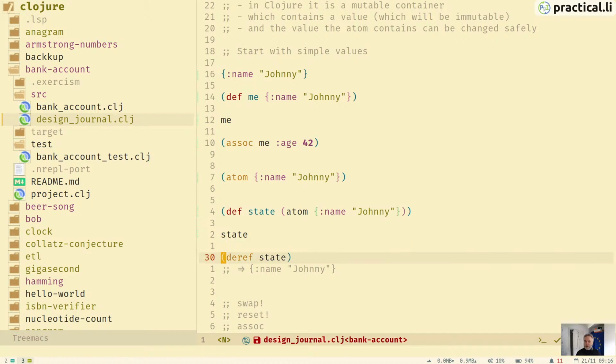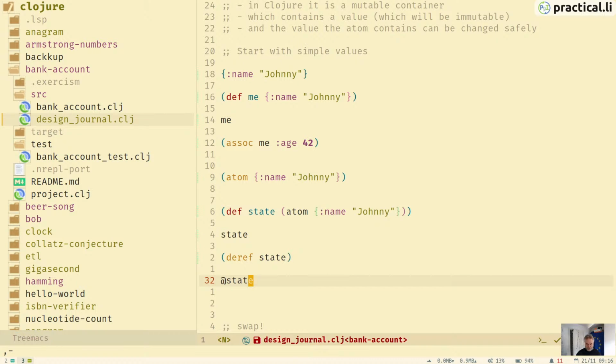So if we actually want the name, we use the deref function, and this goes to the atom and says, hello atom, I'd like to have your current contents. And so it returns the hash map that is the value that the atom is managing for us. There is a shortcut which is more commonly used. I don't see deref used that much because it's much easier to just use the at state.